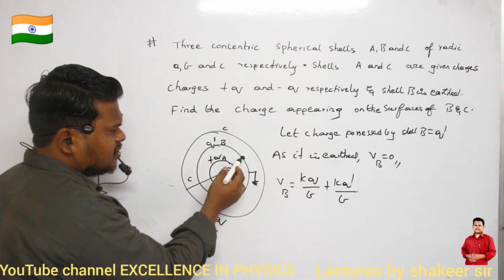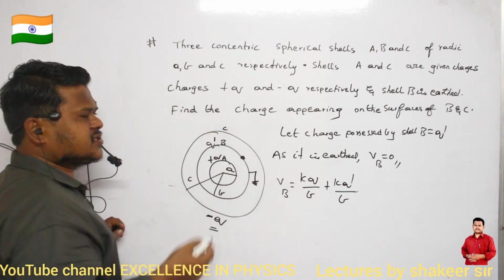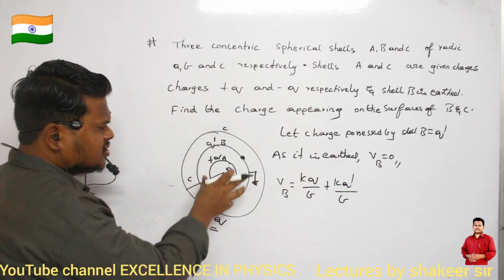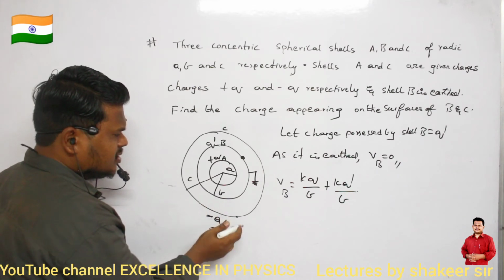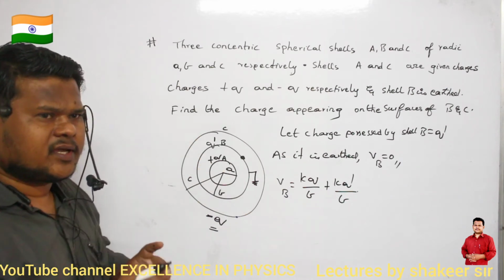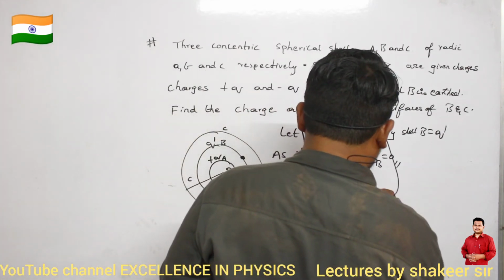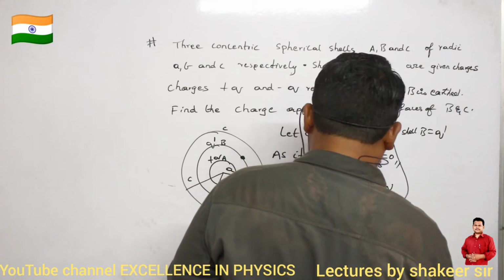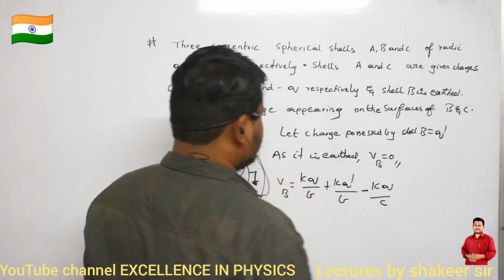And where is this point B? It is present inside shell C. So throughout shell C, the same potential which exists on the surface of shell C exists inside also. It is a negative charge, so minus kq divided by the radius of the bigger shell, which is c.